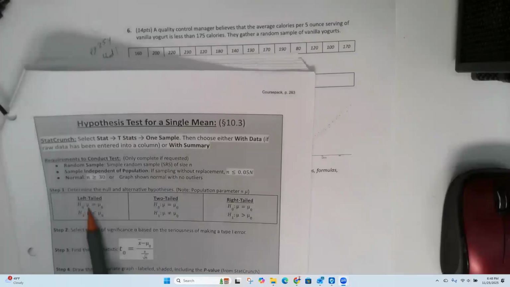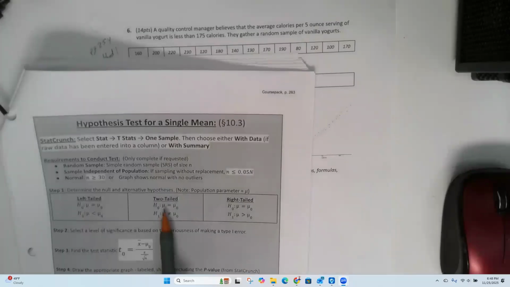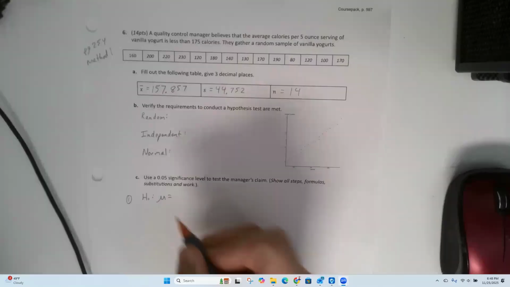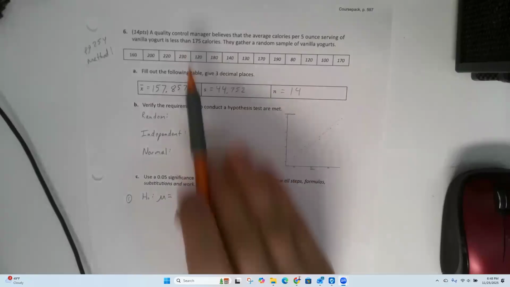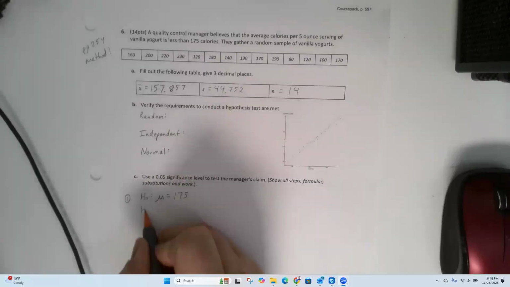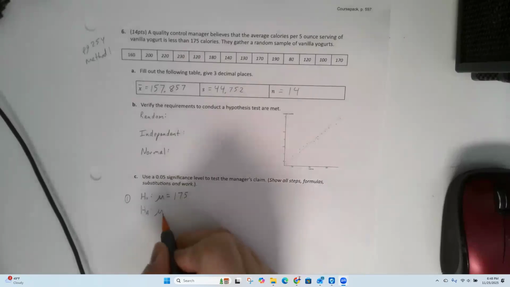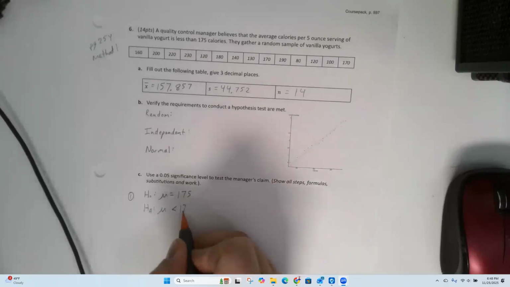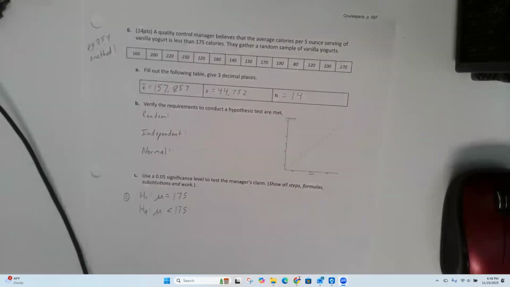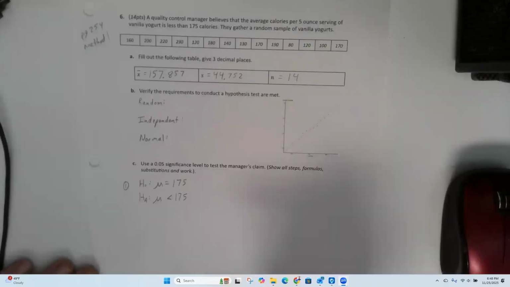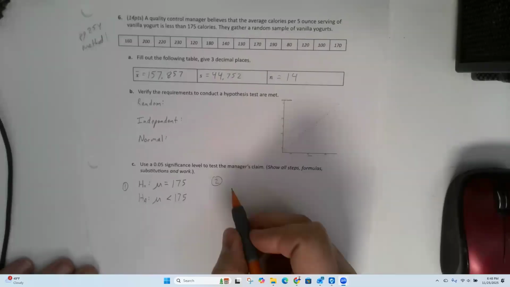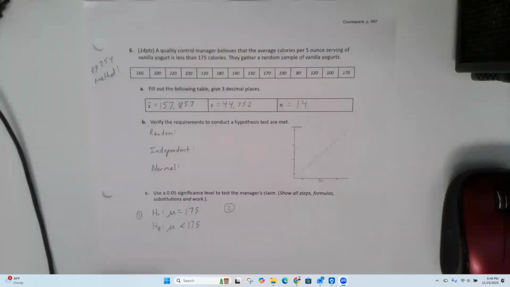So for all of these null hypotheses, we're looking at mu equals 175. They want to say that it's less than 175. And our alternative hypothesis is mu is less than 175. Okay, so we'll come back and we'll fill in the rest there.